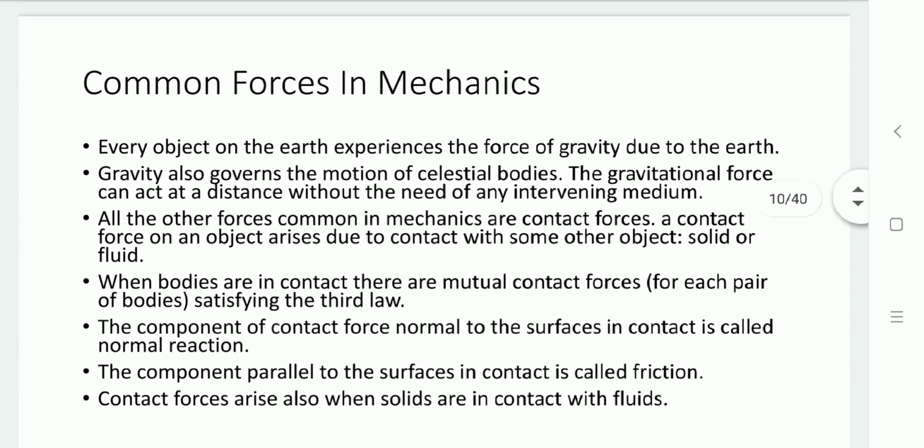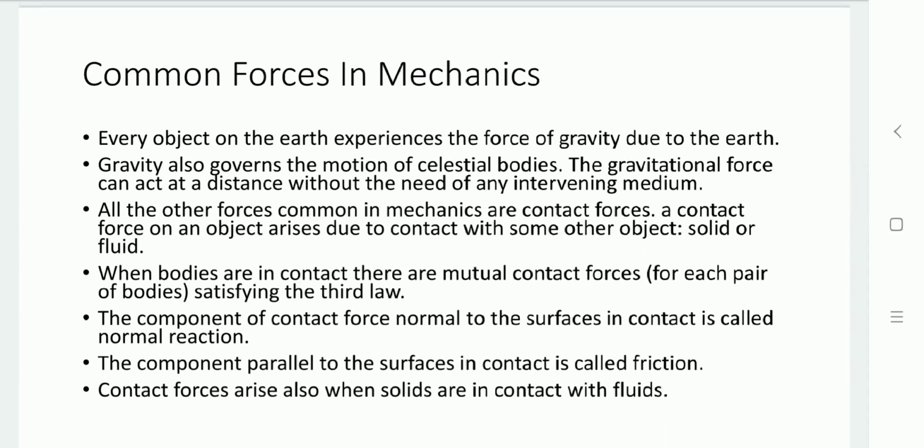Now let us go through another topic, common forces in mechanics. In mechanics, every object on the earth experiences a force of gravity. This gravitational force is available due to the earth. This gravity force acts on each object by the same value and can act at a distance, so it is a non-contact force.